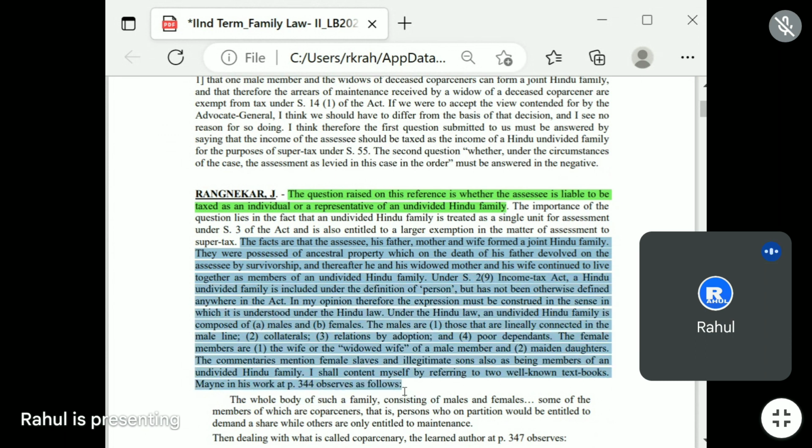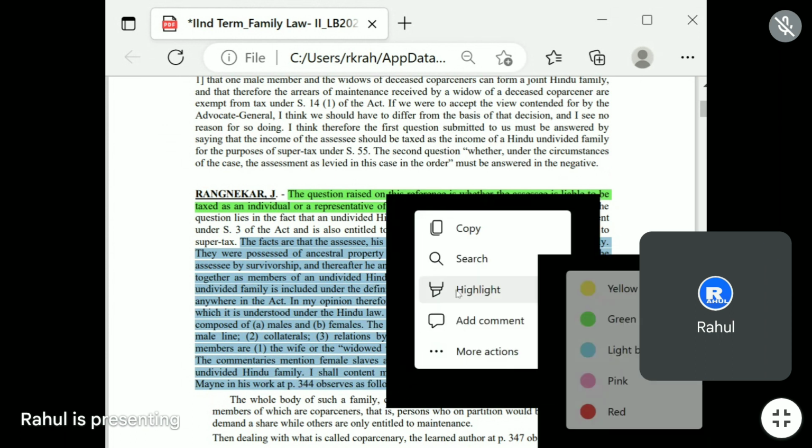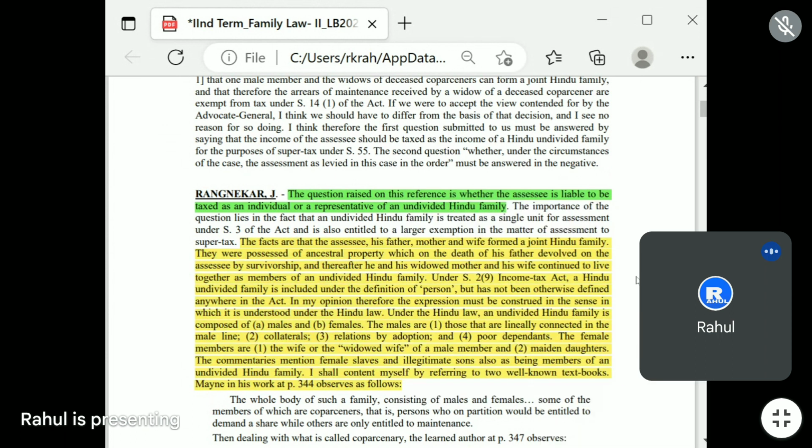Let's start till this point. The facts are that the assessee, his father, mother, and wife formed a Hindu joint family. There are four members now: one is the assessee and his father, mother, and wife, right?